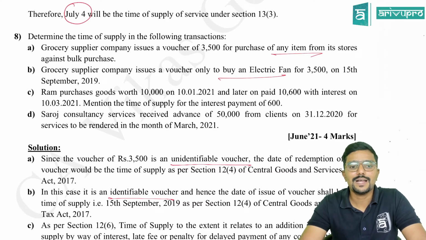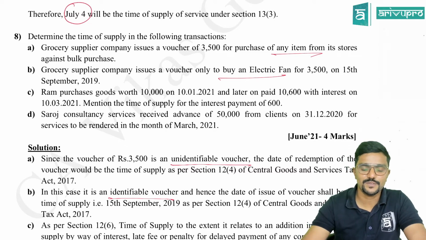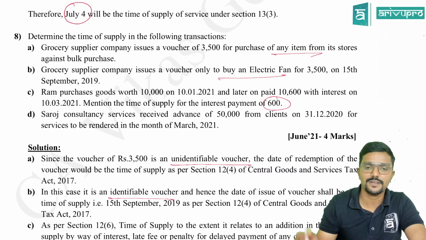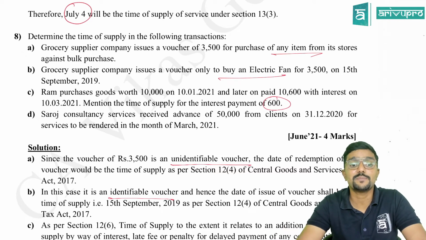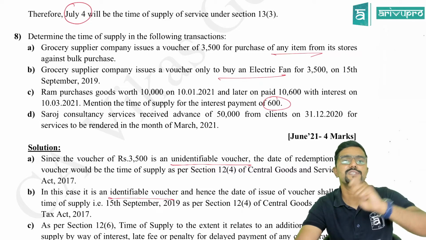Third, Ram purchases goods worth 10,000 on 10th January 2021 and later on paid 10,600 with interest on 10th March 2021. Mention the time of supply for interest payment of 600. So interest payment of 600. So which section should you apply? Subsection 6. So it is for goods. So it is section 12, subsection 6, guys.